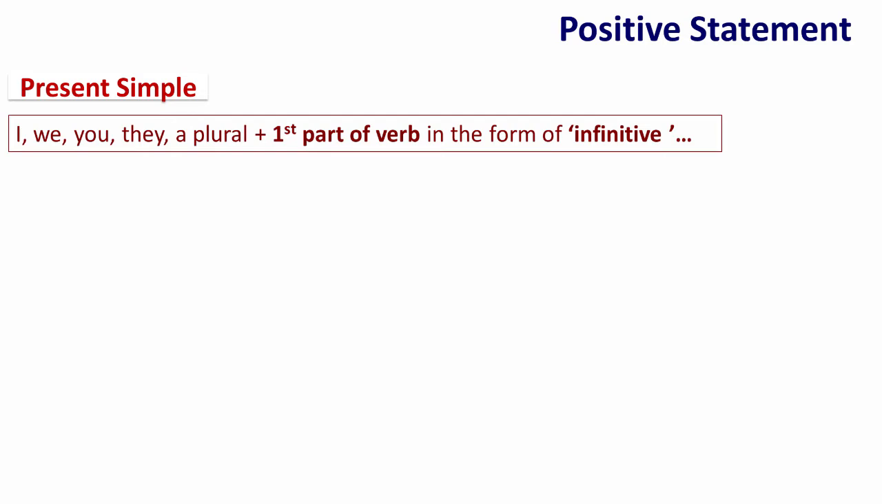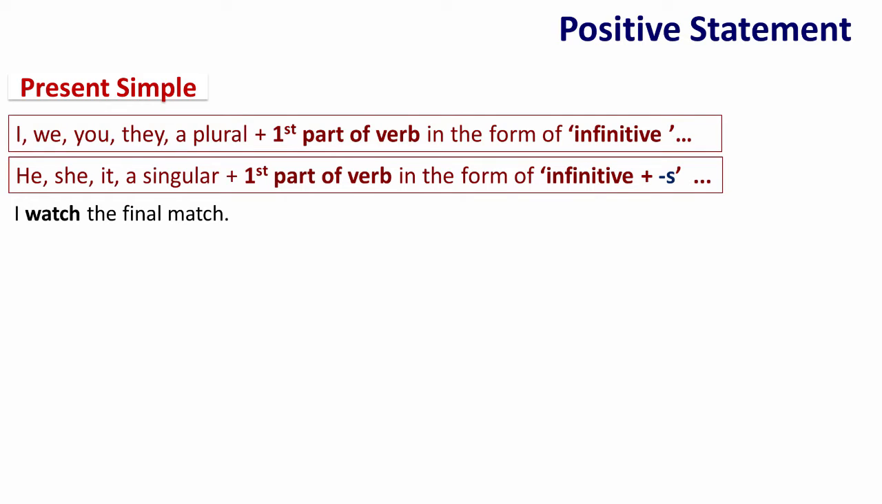Formation. A positive statement. A positive statement in the present simple is formed as follows: I, we, you, they, or a plural, followed by the first part of the verb in the form of the infinitive. For example, I watch the final match. Or he, she, it, or a singular, followed by the first part of the verb in the form of the infinitive plus s. For example, he watches the final match.